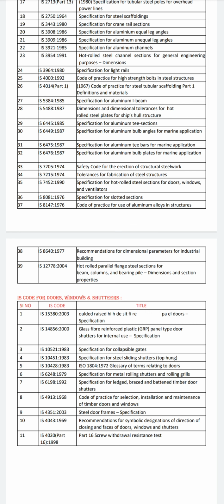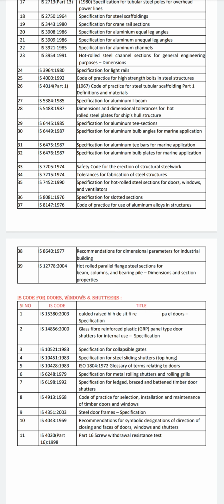In the year of 1979, IS 6248, titled specification for metal rolling shutters and rolling grills, was conducted, and in 1992 IS 6198 was conducted, which is for ledged braced and battened timber door shutters.